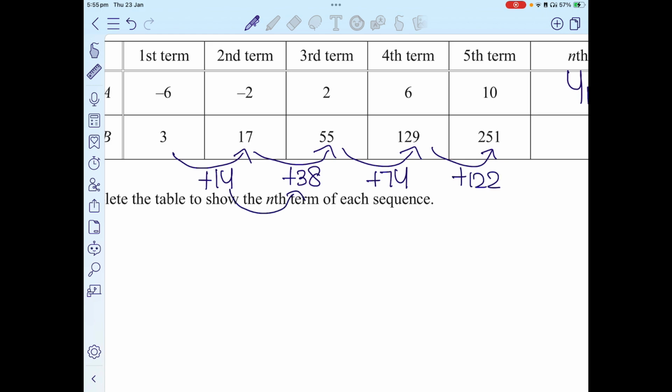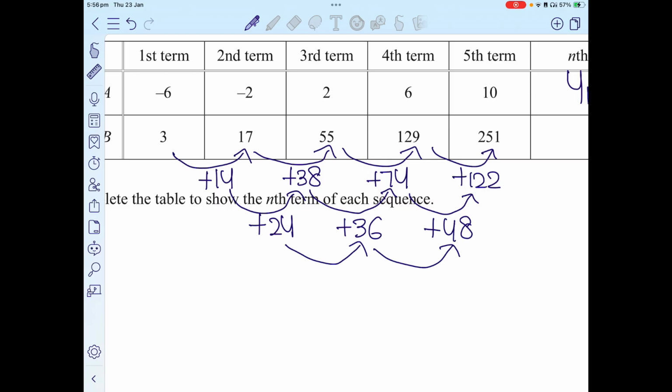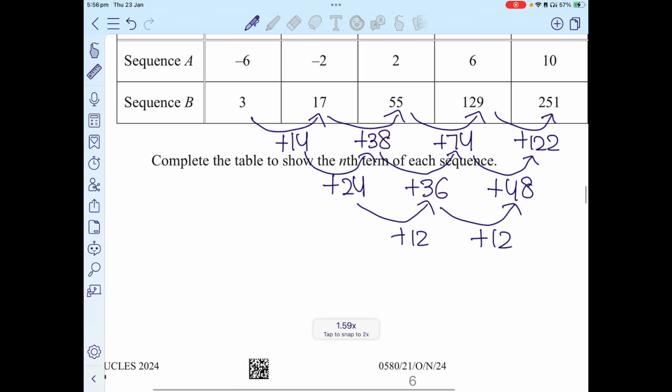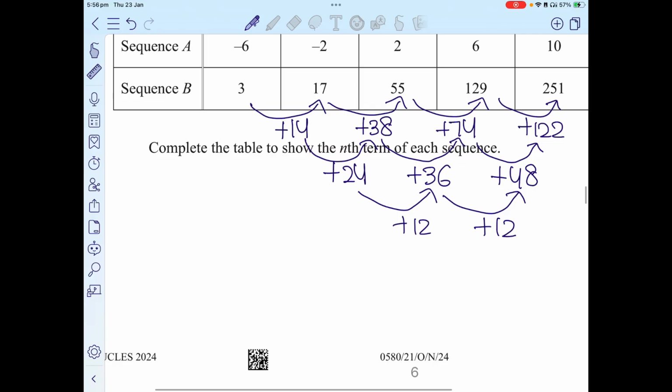Alright, then I need to find another pattern because these numbers are not matching. So 38 minus 14 is plus 24. 74 minus 38 is plus 36. 122 minus 74 is plus 48. Now 24, 36, 48, I get plus 12, plus 12. Alright, so now I've gotten this and I've used a number of formulas to determine the equation.